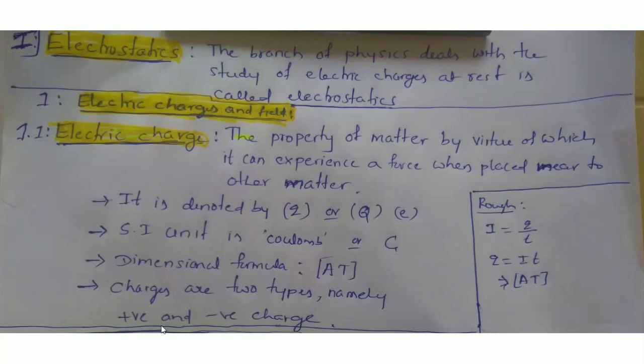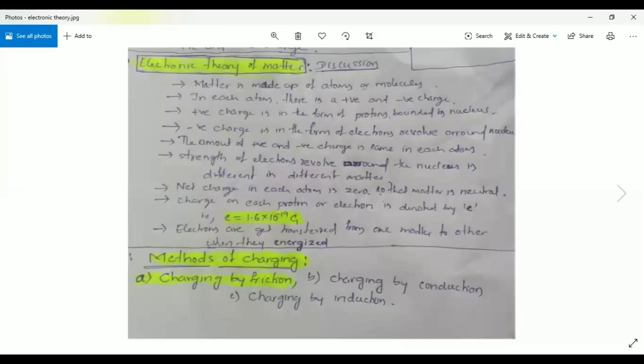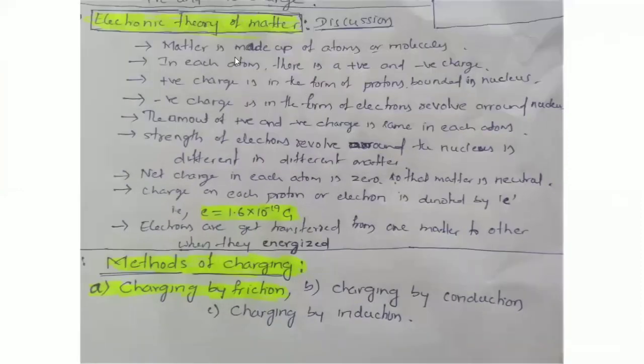Okay, this is what we have to consider as electric charge.